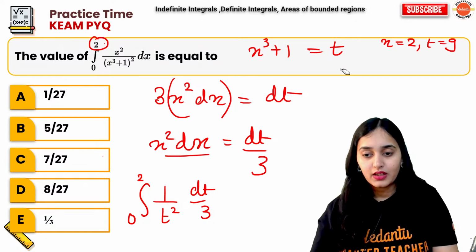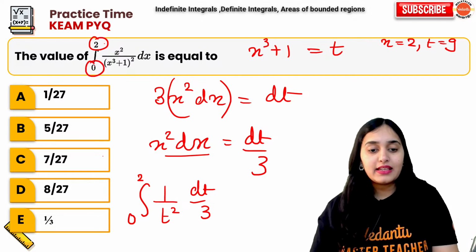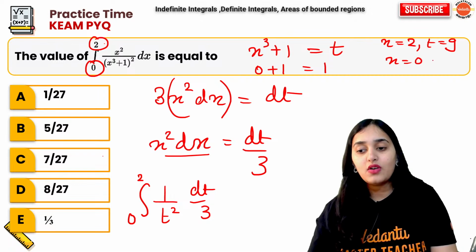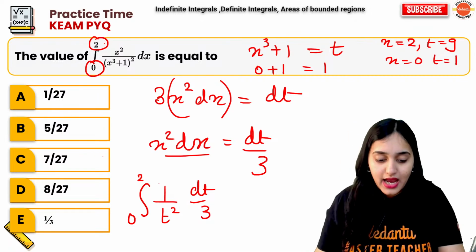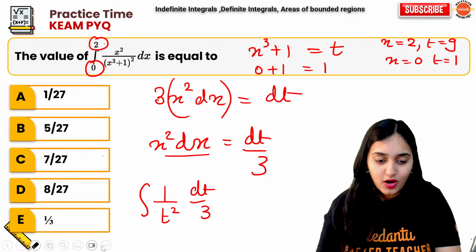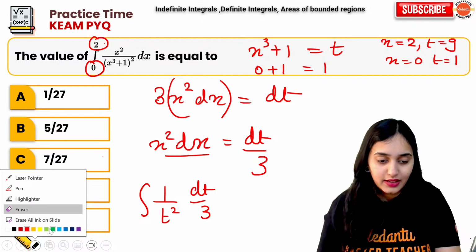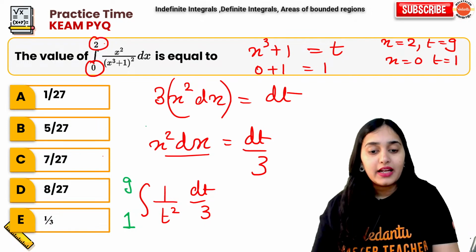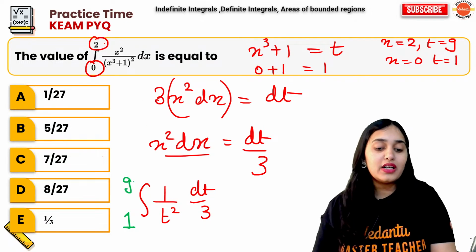Similarly, when x is 0, 0 plus 1 is 1. So when x is 0, t is 1. So now your limit will become, I am writing it in a different color, now your limit will become 1 to 9. It has changed from 0 to 2, it will become 1 to 9.